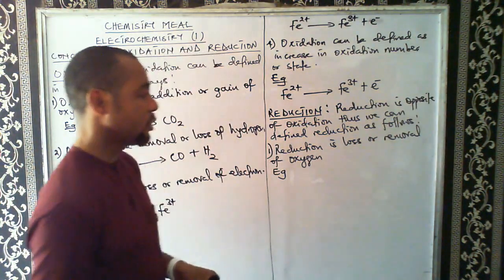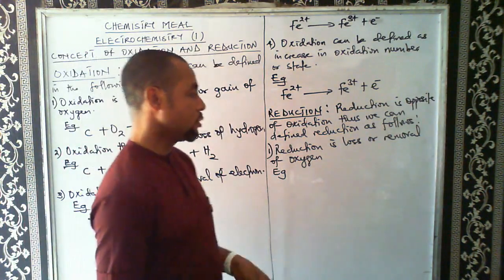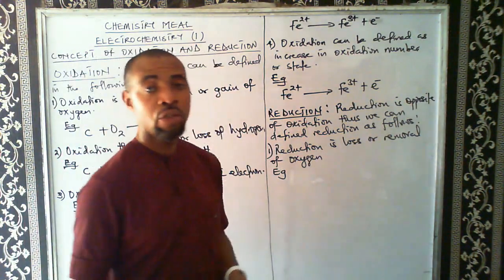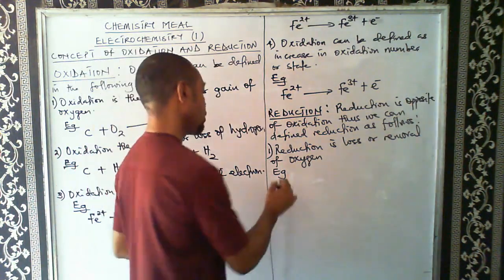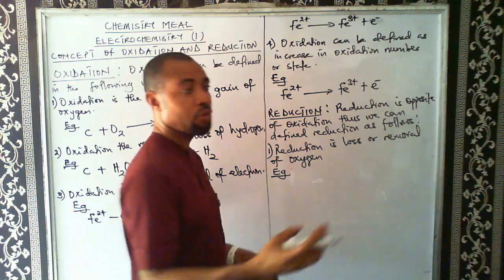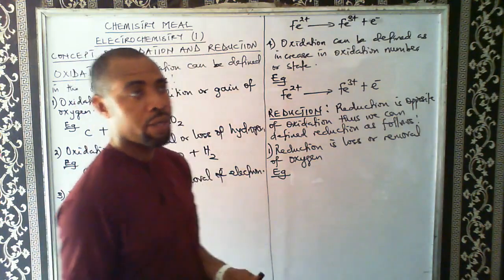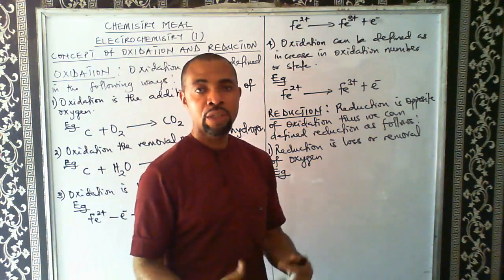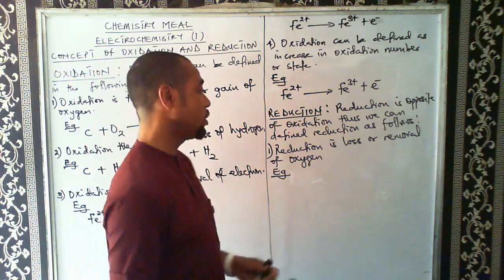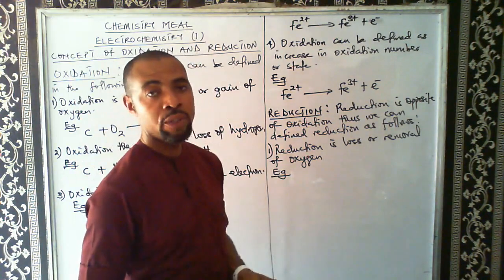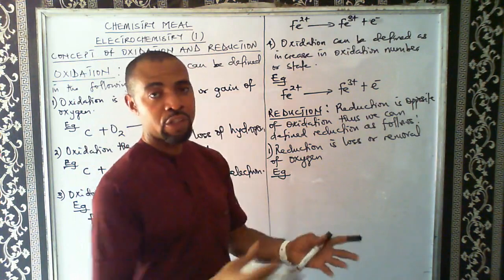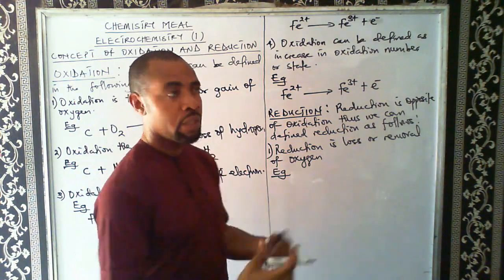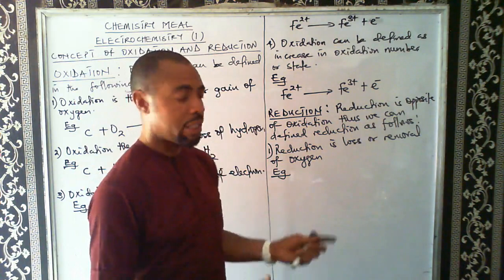Reduction is loss or removal of oxygen. So when oxygen is removed from a compound, that is reduction. When oxygen is removed from a substance, that is reduction.